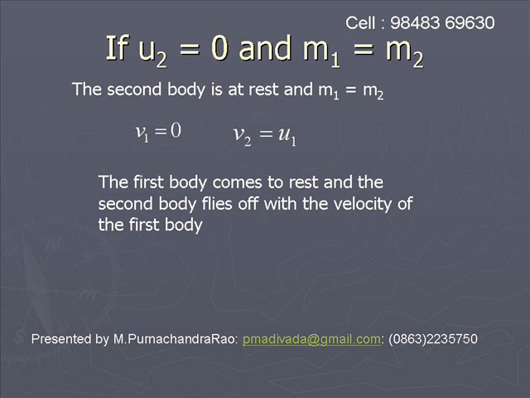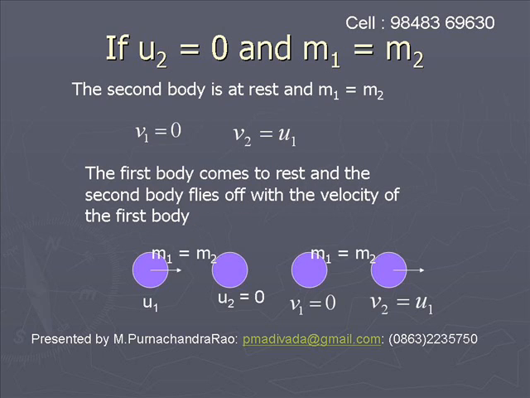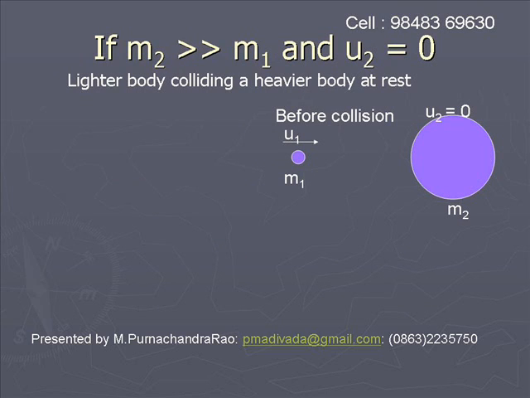If two bodies of same mass are taken, if one body is at rest and the second body comes and hits the first body, then the moving body comes to rest and the body at rest flies off with the velocity of the other body. A body moving with a velocity collides with another body of same mass at rest, then the body comes to rest and the second body flies off with the velocity of the first body.